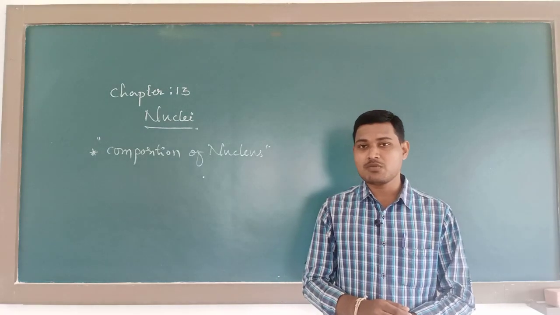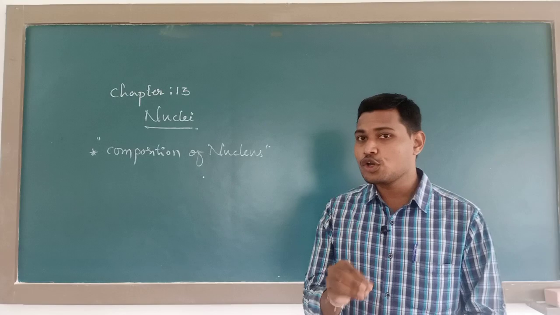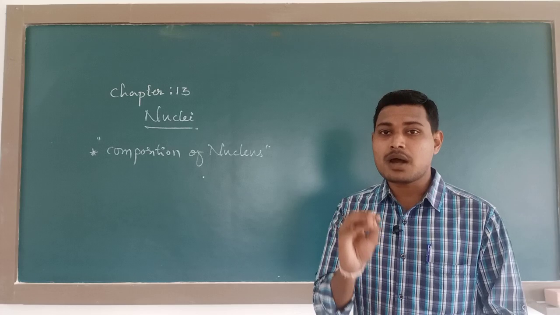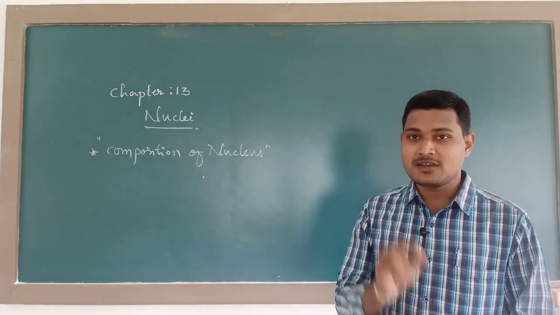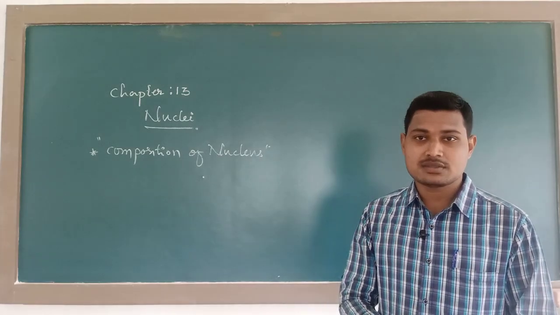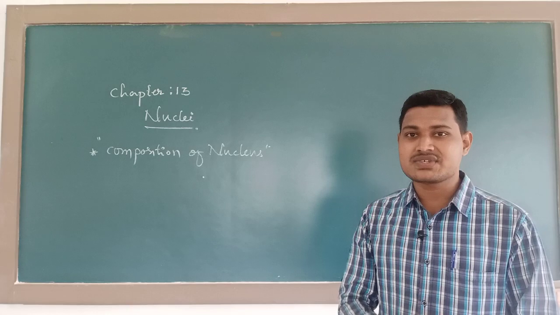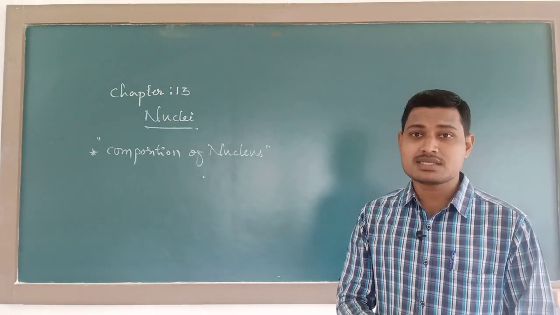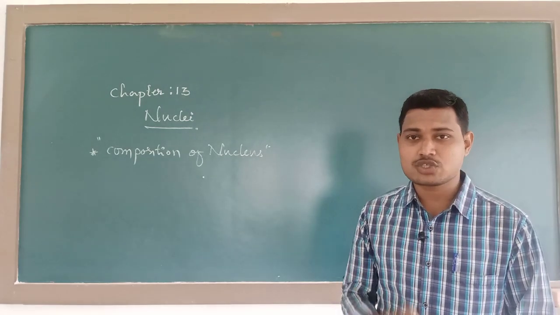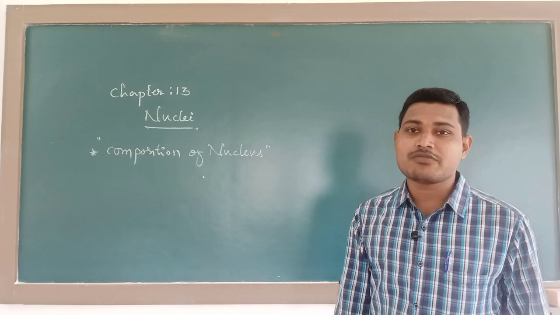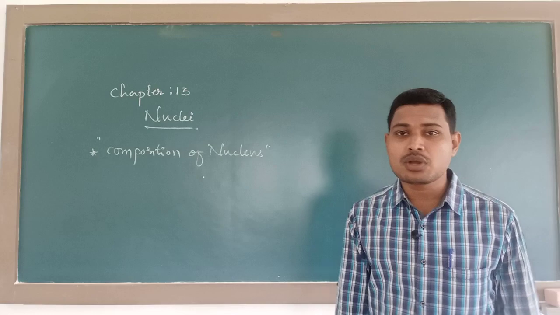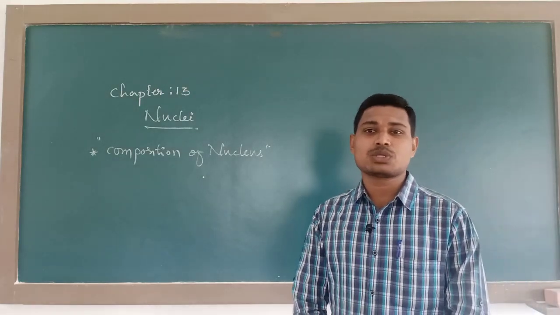And he also said that the volume occupied by the nucleus is very, very small, and most of the atom is occupied by empty space, and only a small location of the atom is placed with this nucleus. Now comes the question, what is this nucleus made of? This nucleus is composed of protons as well as neutrons. So this is our actual topic, that is, from the composition of nucleus our topic begins.